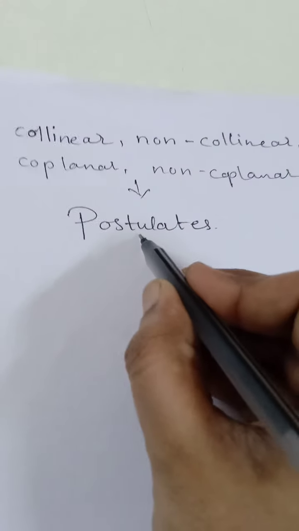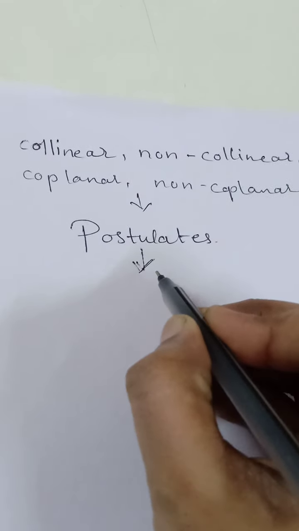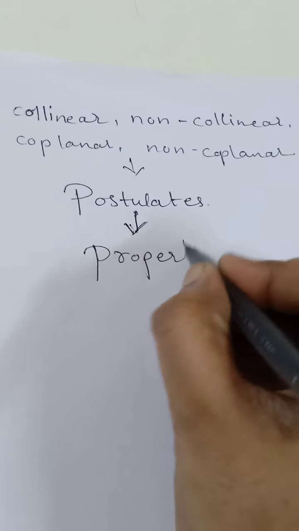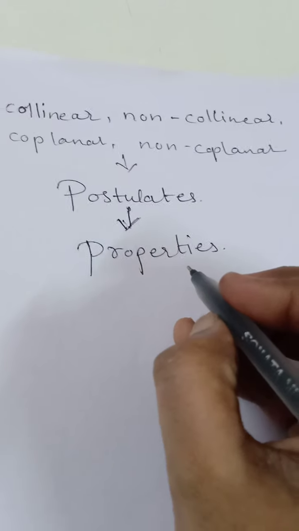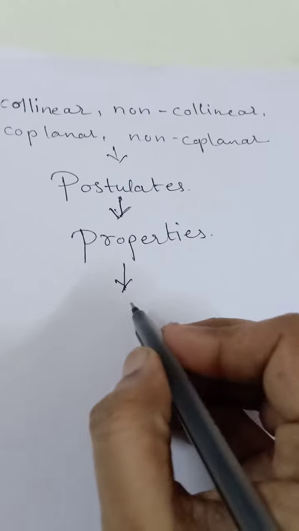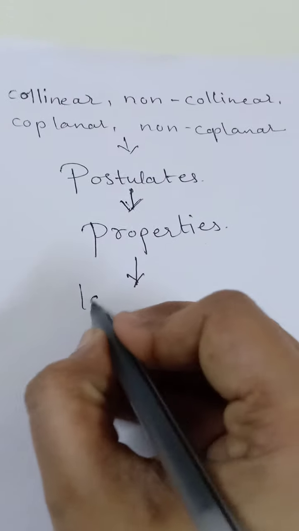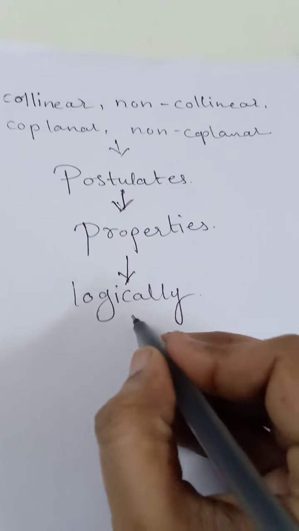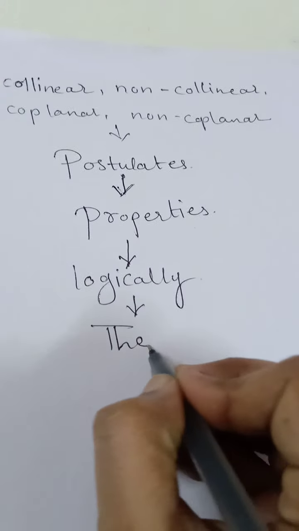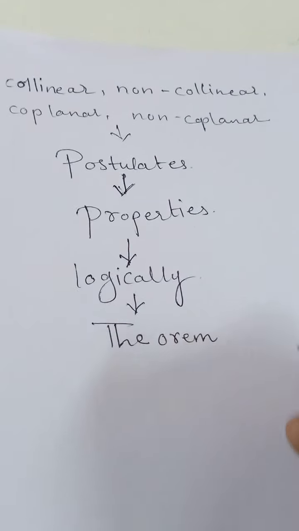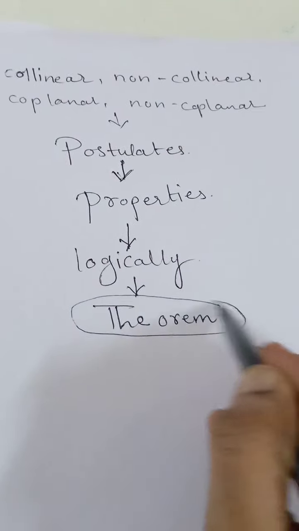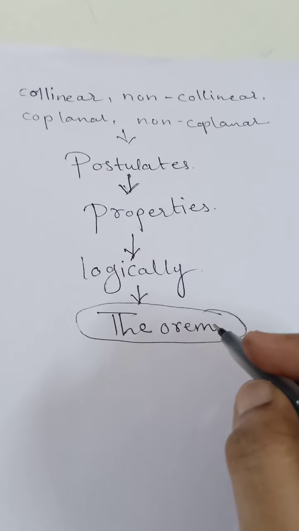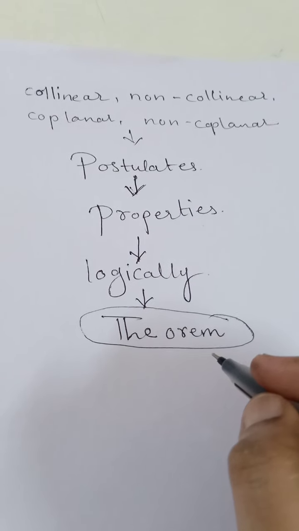And based on these postulates, with the help of these postulates, many of the properties of geometry are proved, and whenever these properties are proved logically, this is called a theorem. So here is a very important term, theorem. We will see what the theorem is, what is the method of writing the theorem, and how to complete it. So all the terms related to the theorem we will see today.